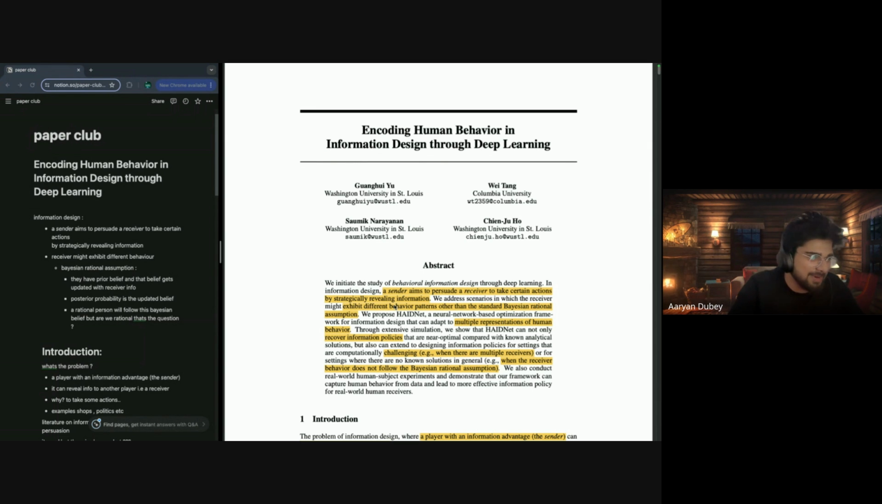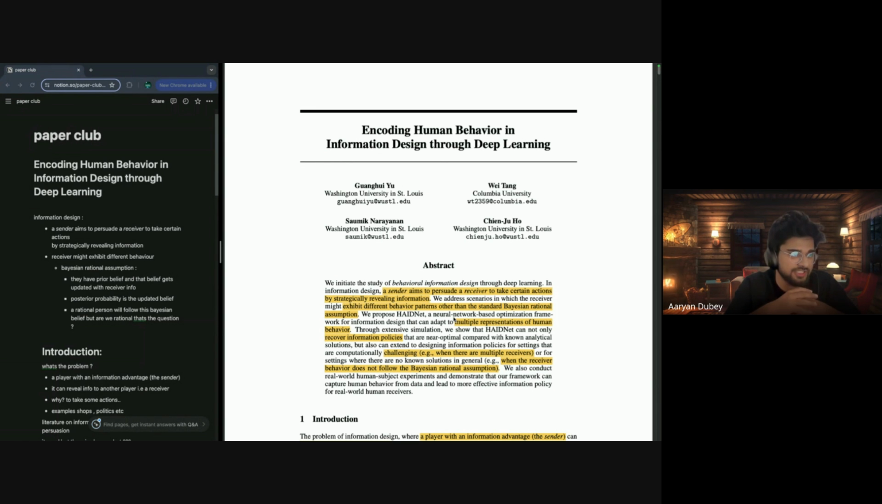So they propose HAIDNet, a neural network-based optimization framework for information design that can adapt to multiple representations of human behavior. So they are saying that they're going to encode human behavior in neural networks, which, if you go deeper into the paper, is not very clear how they are doing that. They just train two neural networks and they say, okay, yeah, this is the encoding. But yeah, let's see further down the paper how things will pan out.